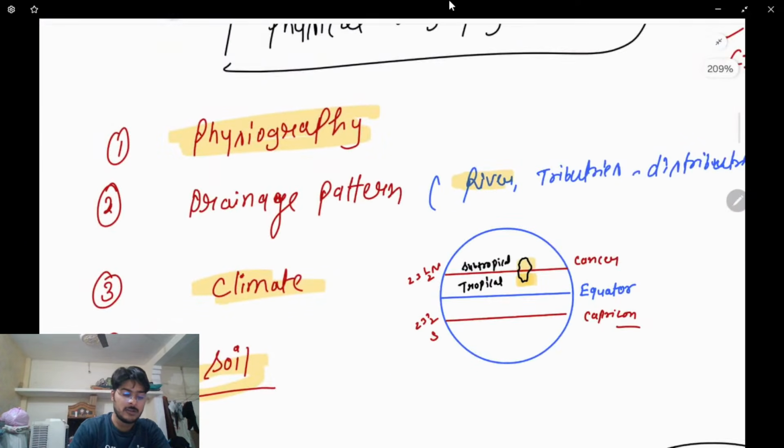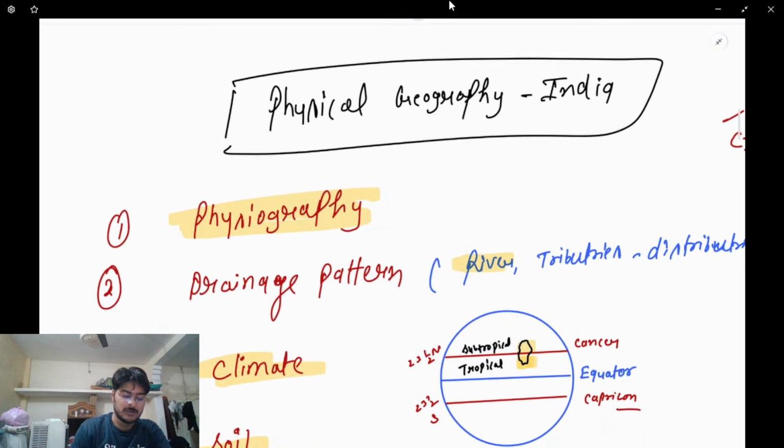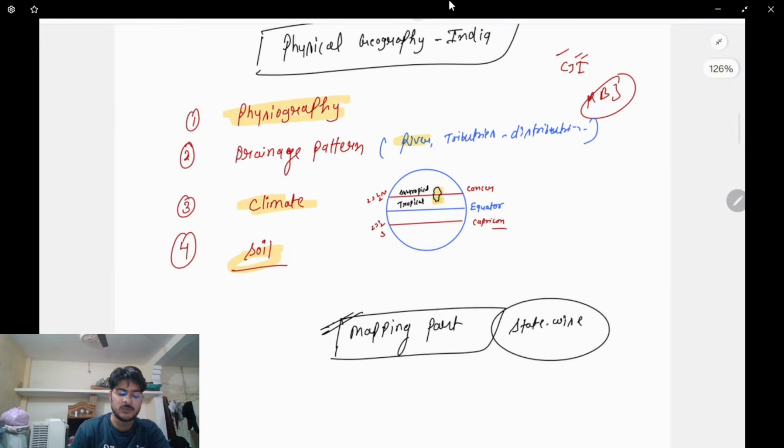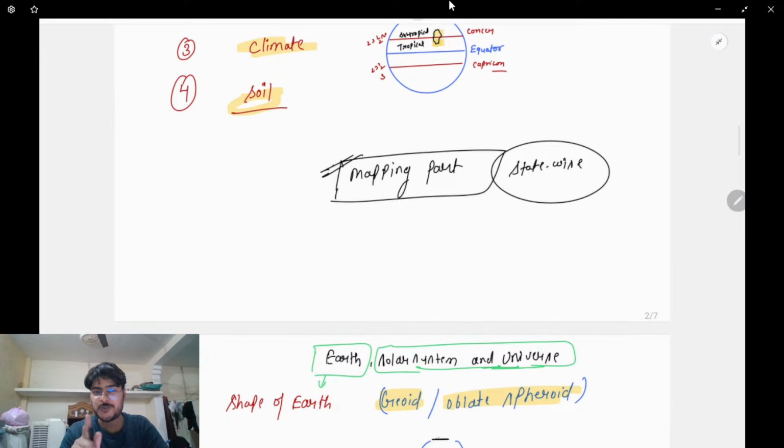And then we have talked about climate and then soil. So this is about the physical geography. Then I have also shown you the mapping part, which I'm going to show you right away.